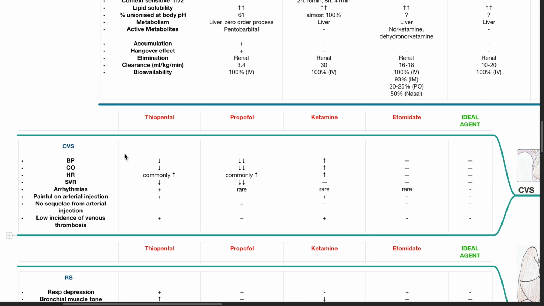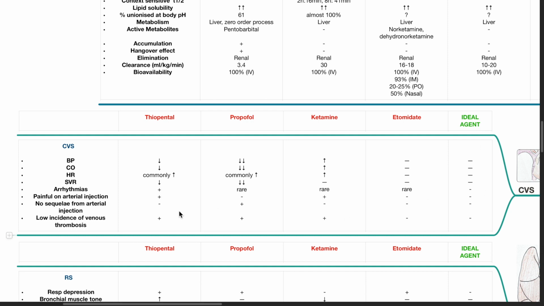Thiopental and ketamine are painful on arterial injection. Propofol and etomidate are not. The ideal agent should not be painful on arterial injection. Only propofol has no sequelae from arterial injection. Thiopental, ketamine, and etomidate have sequelae from arterial injection. The ideal agent should not have sequelae from arterial injection.